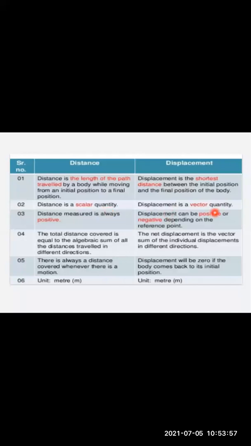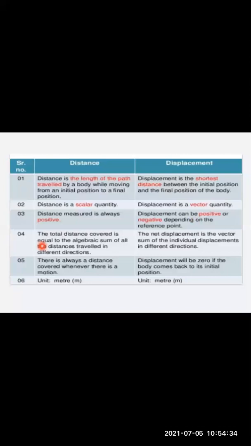Displacement is a vector quantity. A vector quantity involves direction as well as magnitude. I say 500 meter towards west, 500 meter in the forward direction or in the backward direction. Distance is always positive. Displacement can be positive, negative, and definitely it can be zero also with respect to a reference point, because displacement is a difference between the initial position and the final position. This is the reason why displacement can be positive or negative.